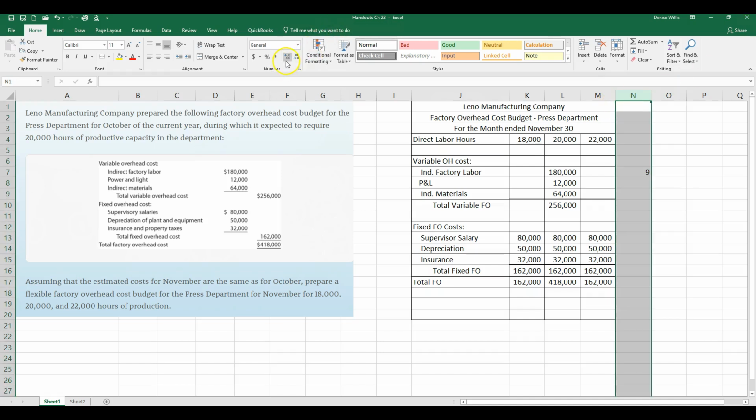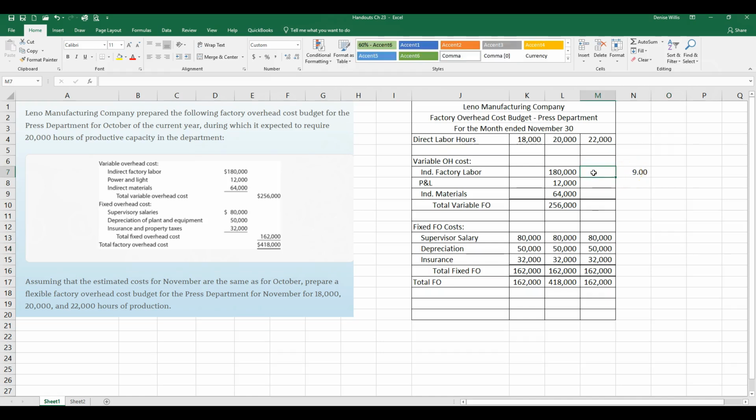I just did a quick stop. I wanted to make sure that Excel wasn't rounding these off, but this is an exact $9. So that means for every direct labor hour that we have, we're going to give $9 of indirect factory labor.